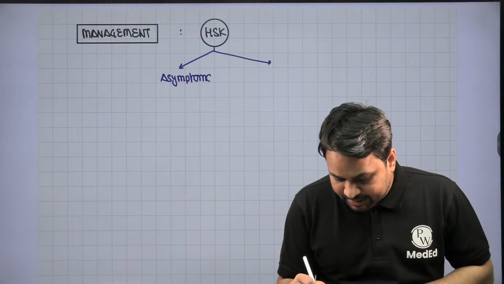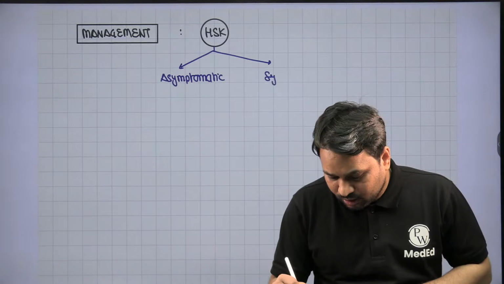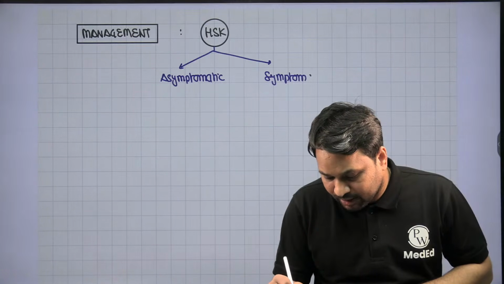Whether it is an asymptomatic horseshoe kidney or a symptomatic horseshoe kidney.